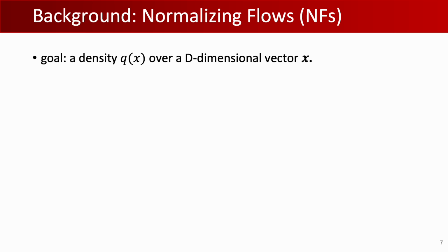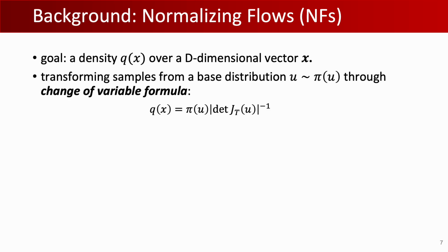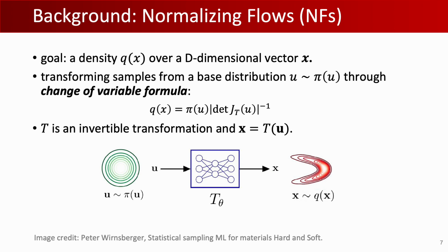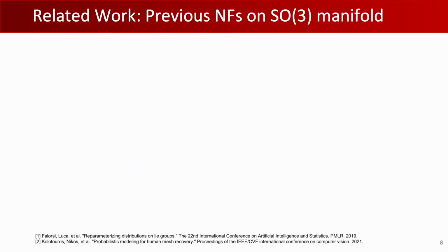To construct a complex density over a high-dimensional vector X, we can first sample from a base distribution, which is usually easy to calculate and sample, and transform this sample through an invertible and continuous transformation. The probability distribution is thus transformed according to the change of variable formula. Though there have been many efforts made in flows in Euclidean space, flows for SO3 manifold are still underexplored.